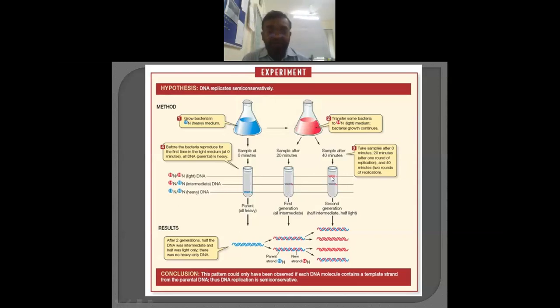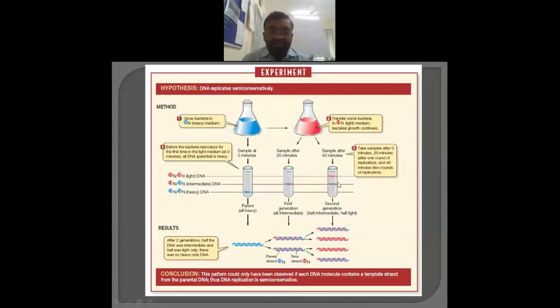Hence, we have given the name as the intermediate DNA. This intermediate DNA occupies here. Then the question arises, why are such particular observations there? This is actually the observation: from this plus, this is the heavy DNA, from this plus, intermediate DNA, and from this plus, two bands are there. One is at a light region and one at an intermediate.